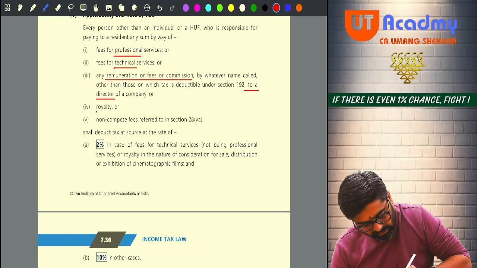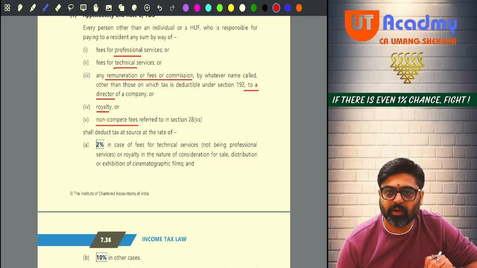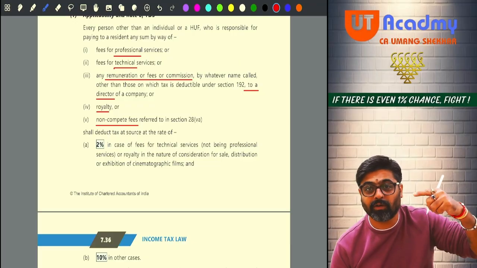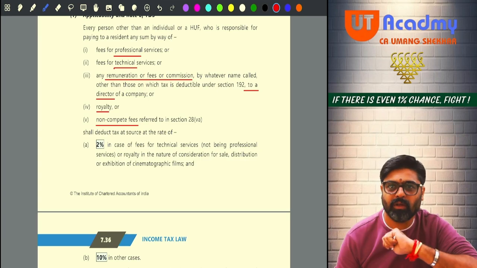Then royalty is there. Then non-compete fees. Do you remember Mr. Dhirubhai Ambani had two sons, Mukesh Ambani, Anil Ambani? I gave you the example. Anil paid 5,000 crores to Mukesh for not starting business, telecommunication business. That non-compete fees will also be covered.